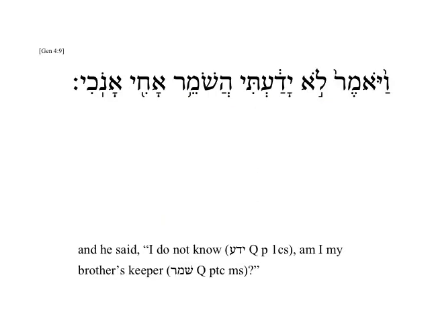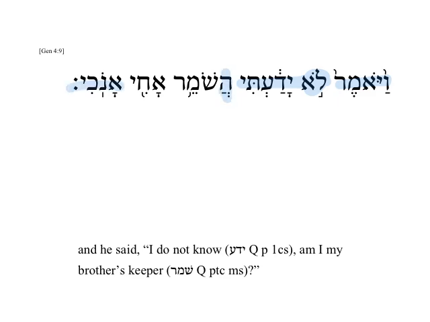A little bit further in the chapter, there's another example of the word yada in perfect. Vayomer lo yadati hashomer achi anochi. And he said, and this is referring to Cain, and Cain said, I do not know.